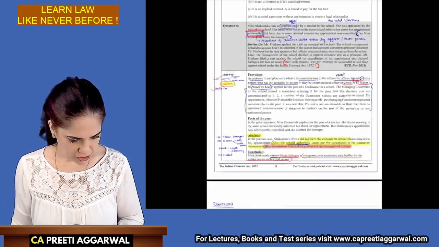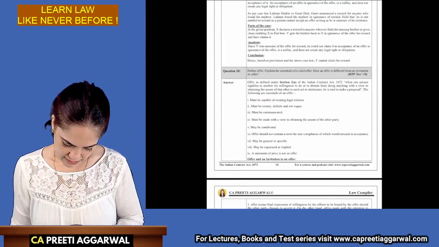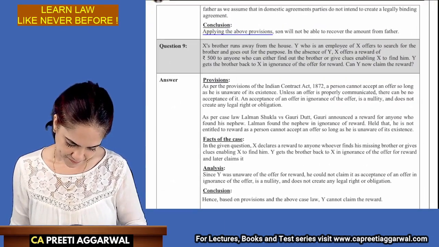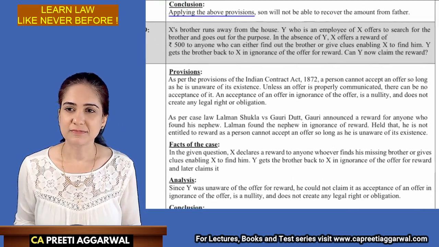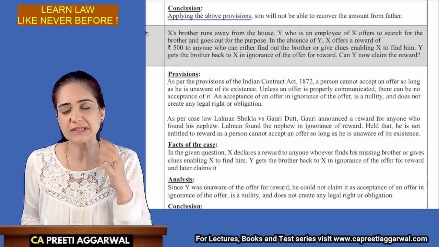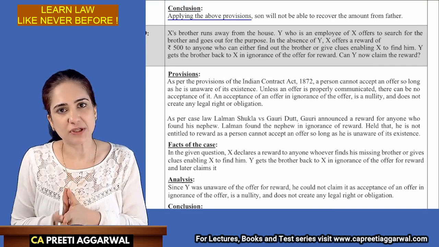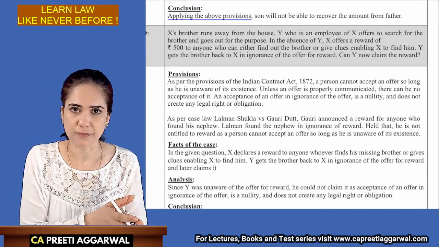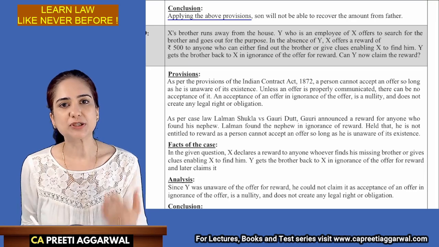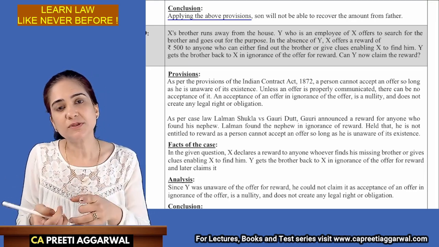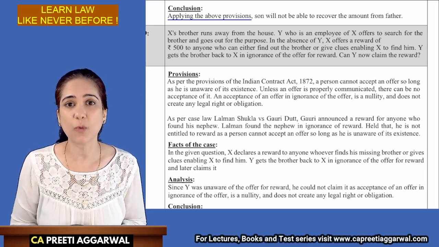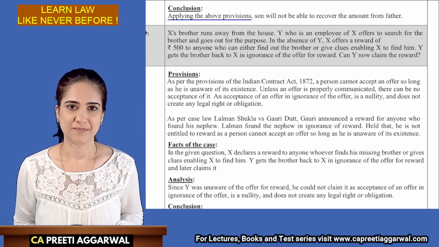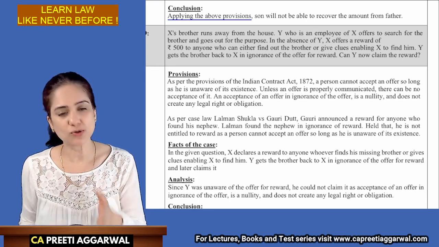The next question which I have decided is question 9. Okay. X's brother. Let's read the question and try to frame it. See, this is how I discuss the question and answers in my regular lectures also. So if you want to purchase this compiler, it comes with question answer discussion. I have discussed each and every question from the compiler. So that option is also available.